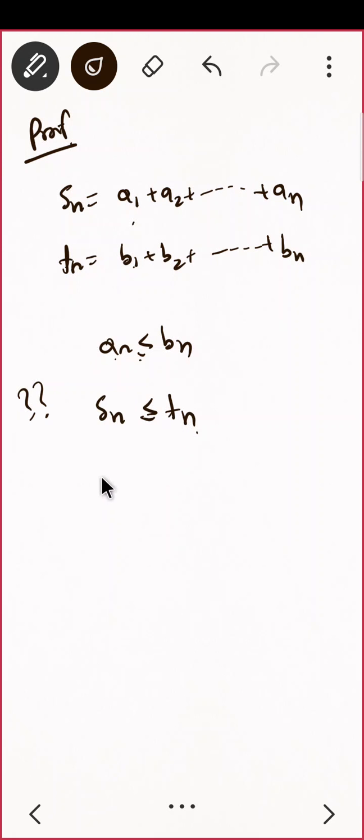That's it. So if my Sn is less than equal to Tn, and you already know we are talking about a sequence of non-negative terms, that is each of the terms is positive. So if my Tn is bounded, can I say my Sn is also bounded?